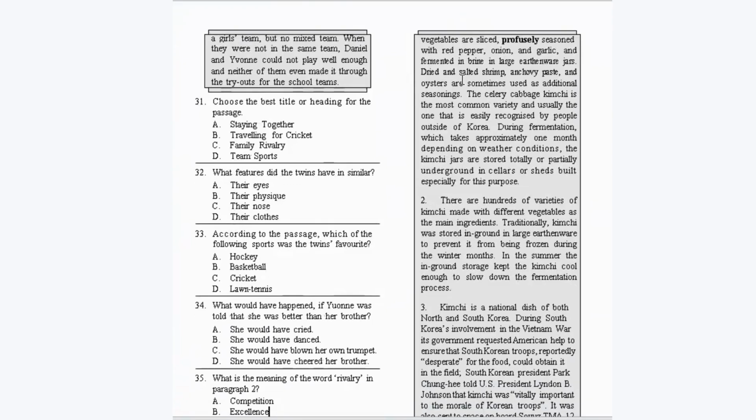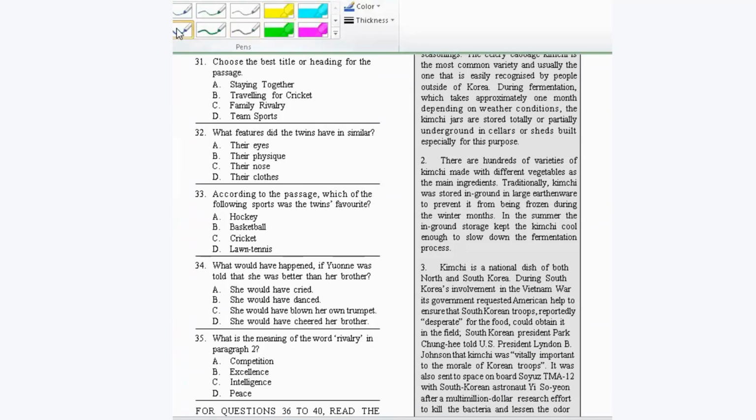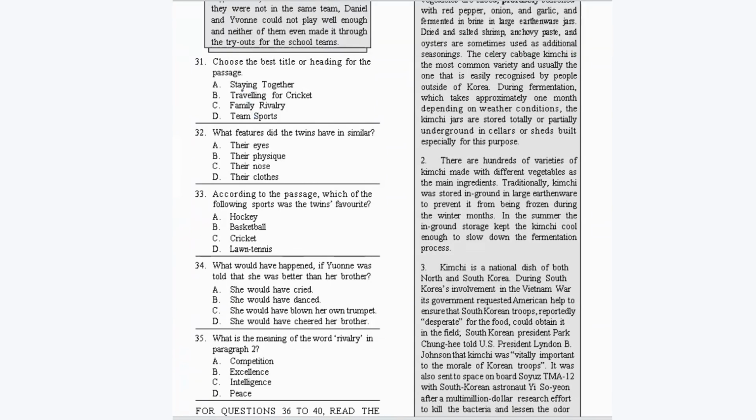Choose the best title or heading for the passage. The correct heading or title for this passage is Staying Together. Now, what features did the twins have in similar? They have similar eyes. According to the passage, which of the following sports was the twins' favorite? It is option C, cricket.